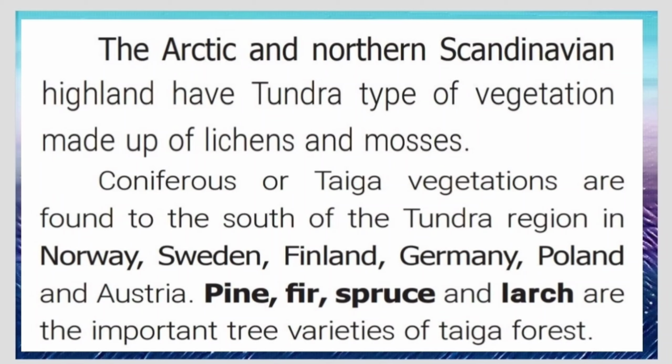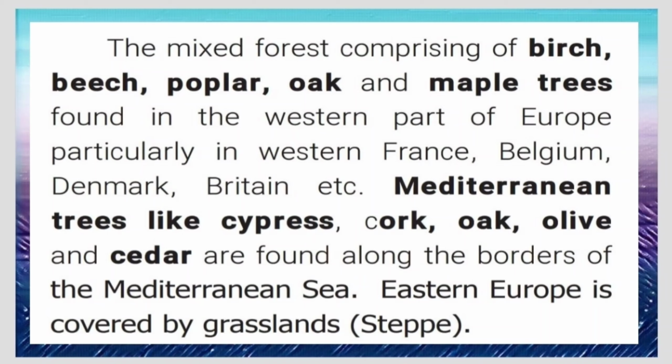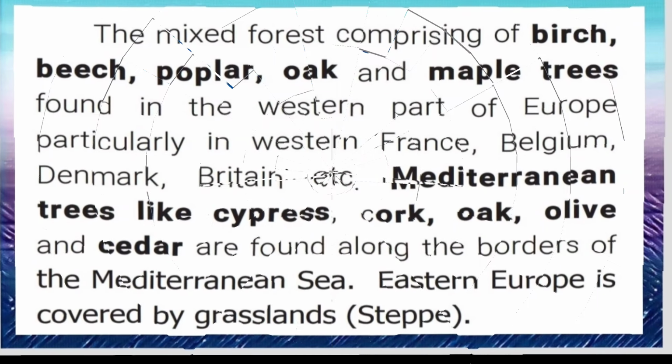So trees like pine, fir, spruce, and larch are found in the taiga forest. In mixed forest, we can see trees like birch, beech, poplar, oak, and maple in the western part of Europe, particularly in western France, Belgium, Denmark, Britain, etc. In Mediterranean forest, trees like cypress, cork, oak, olive, and cedar are found along the borders of the Mediterranean Sea. Eastern Europe is covered by grasslands called steppe.